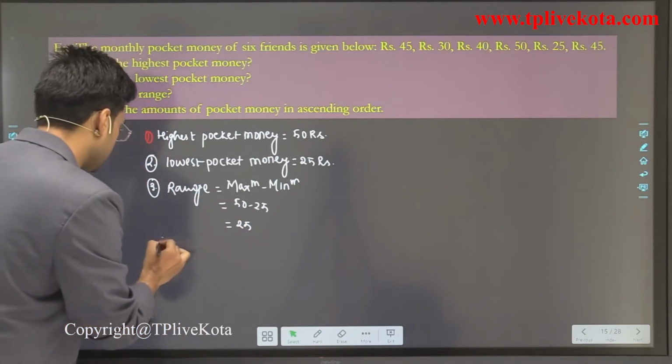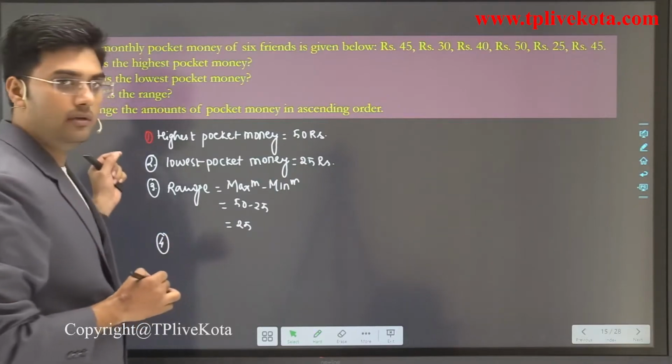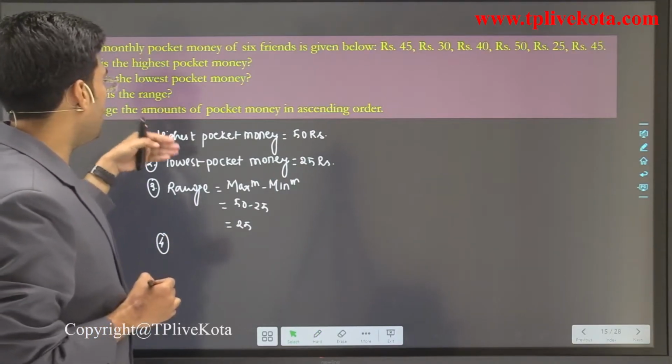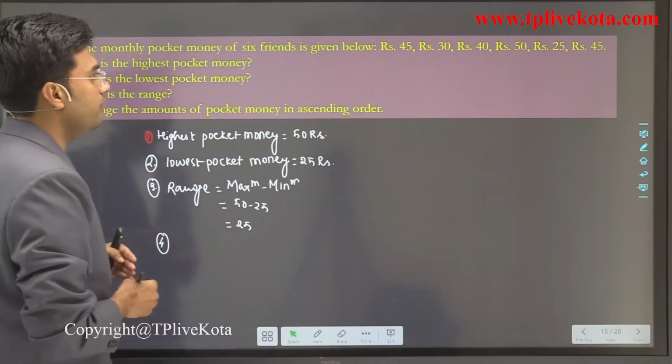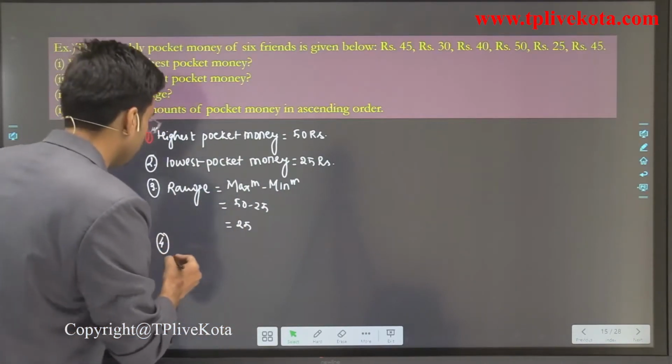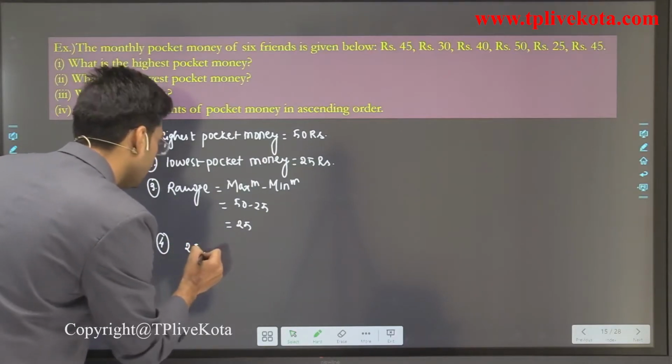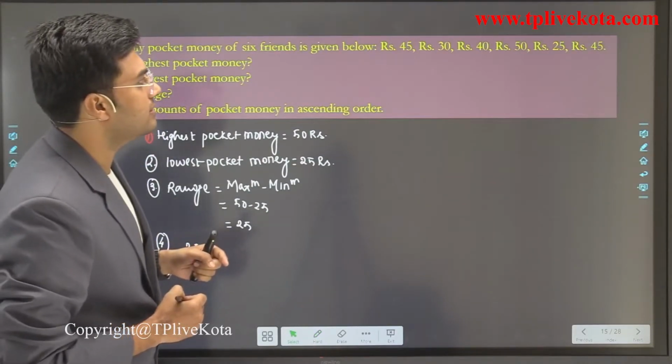Now the fourth question: arrange the amount of pocket money in ascending order. Okay. So first of all we write the minimum value. Minimum is 25. Then after 25 it is 30.